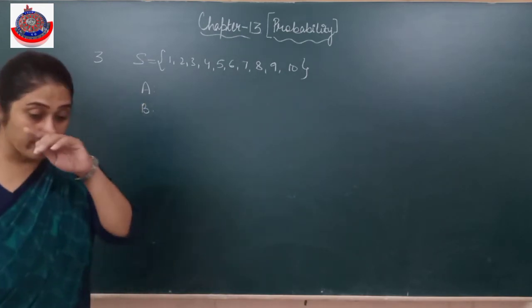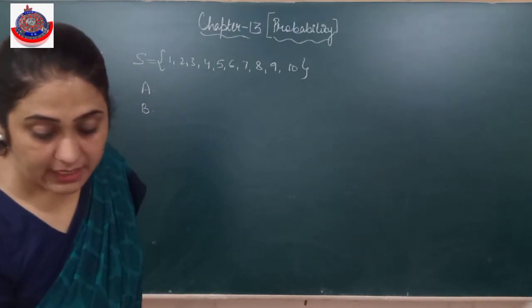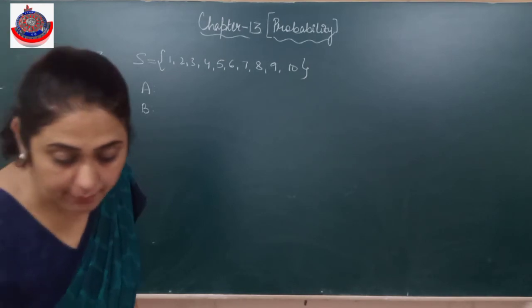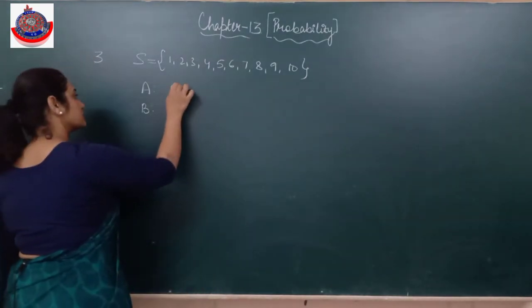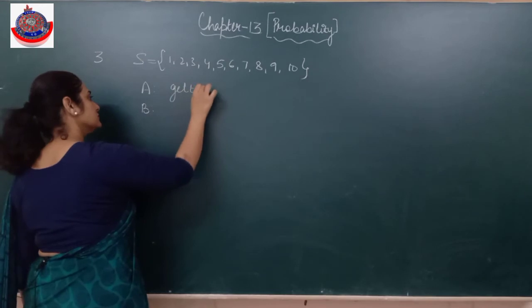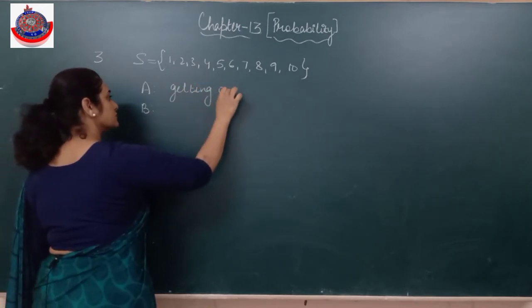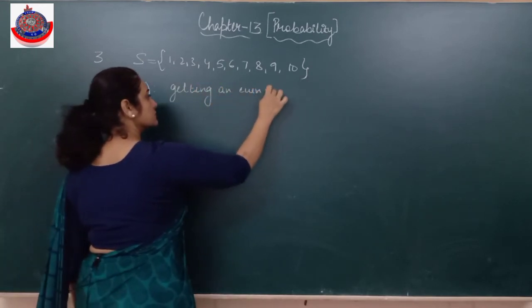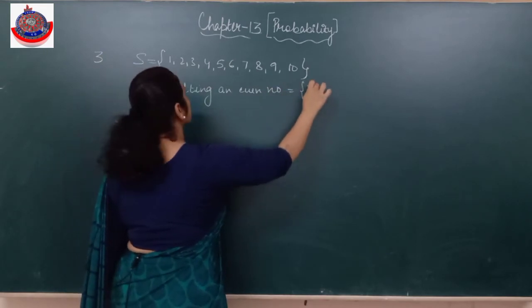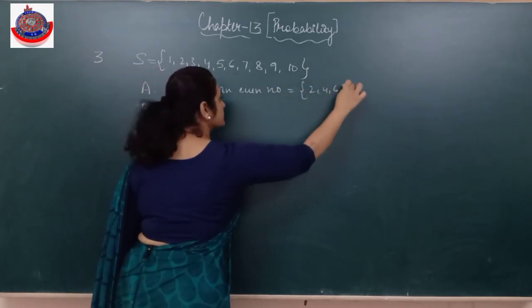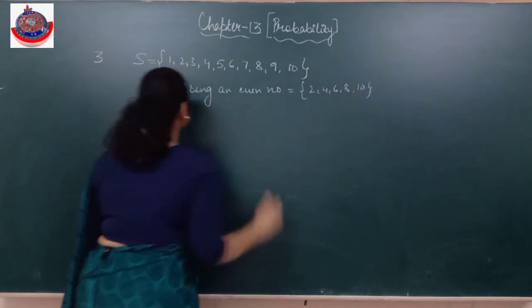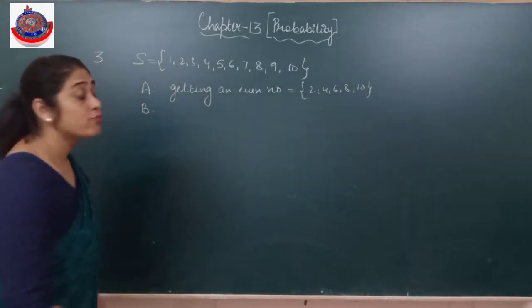I need to find out the probability. Whose probability? That even number. Number more than 3.